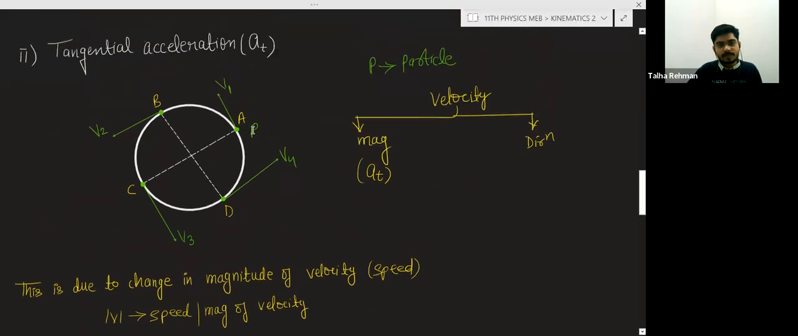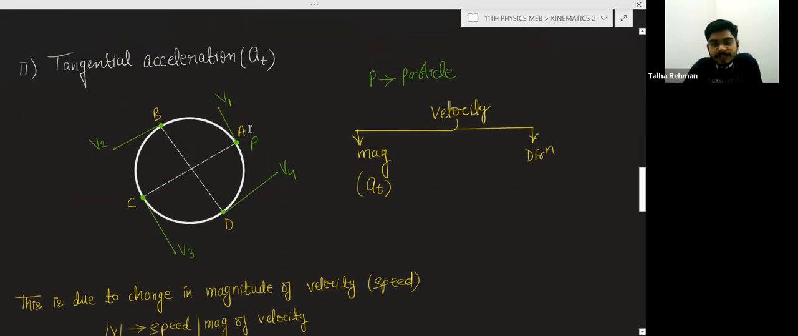Now talking about the direction, always remember that the direction of the tangential acceleration is parallel to the direction of the velocity. I am not saying always in the direction of the velocity, but parallel to the direction of the velocity. Here the velocity is increasing, so you can say this will be the direction of the tangential acceleration.